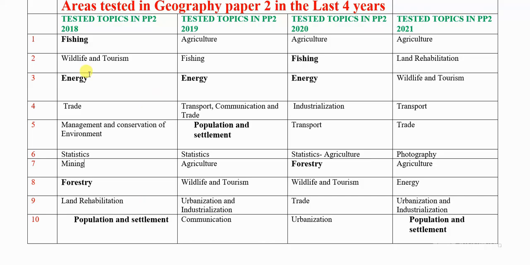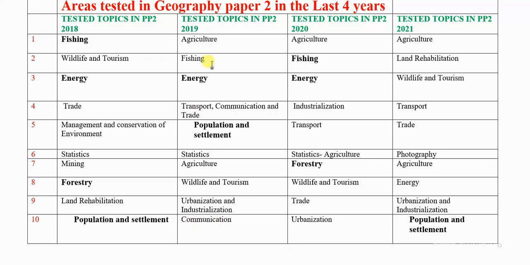That is 2018. 2019, agriculture was there. Number 1, fishing, energy, transport and communication, population and settlement, statistics. Number 6, agriculture, wildlife, tourism, urbanization and industrialization. Then communication was number 10.